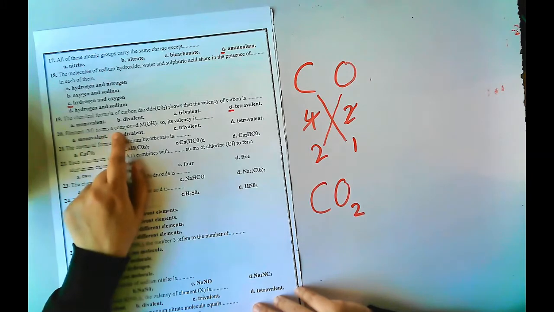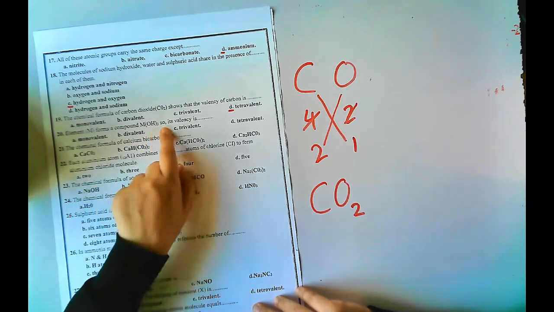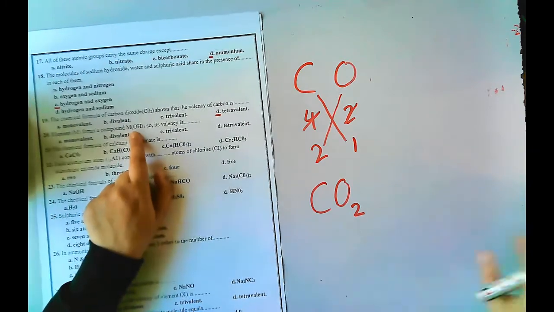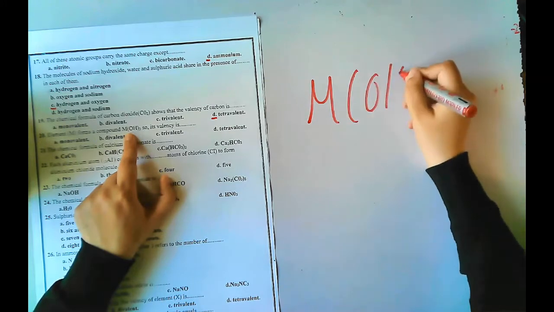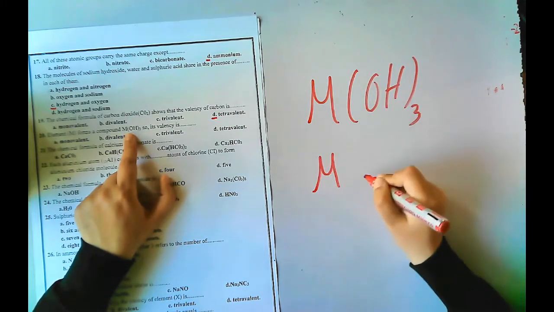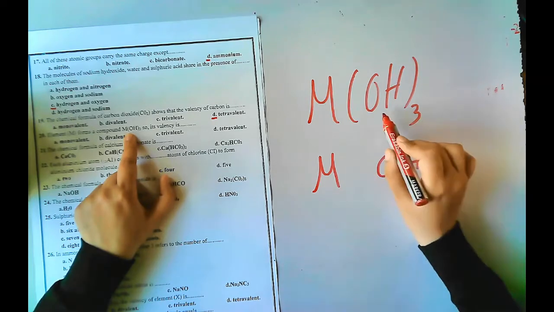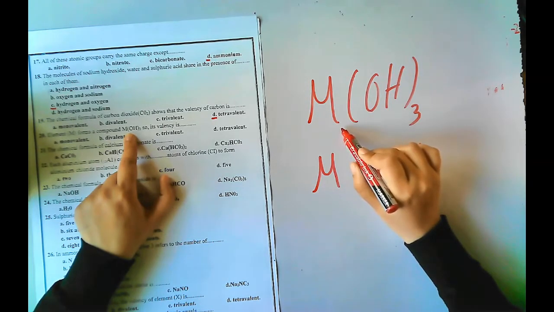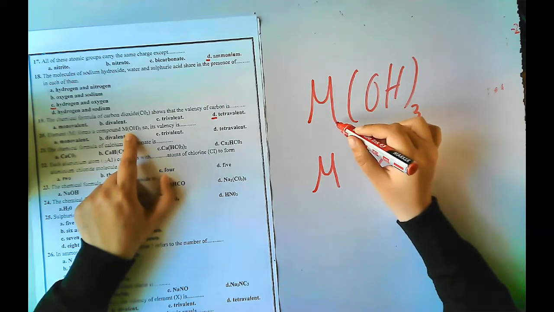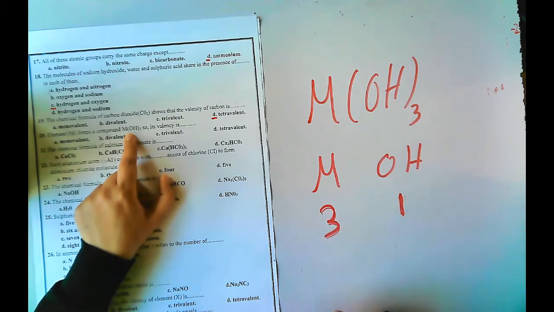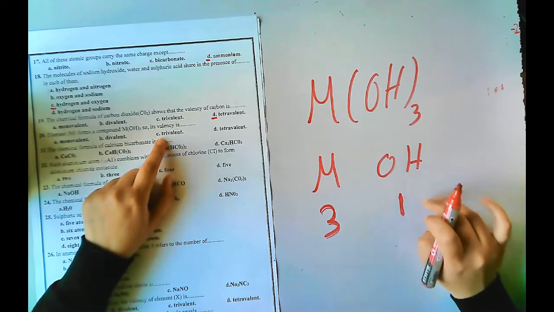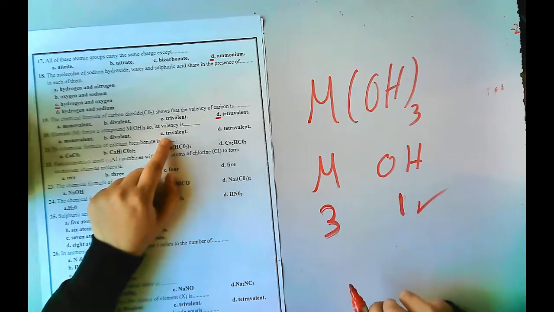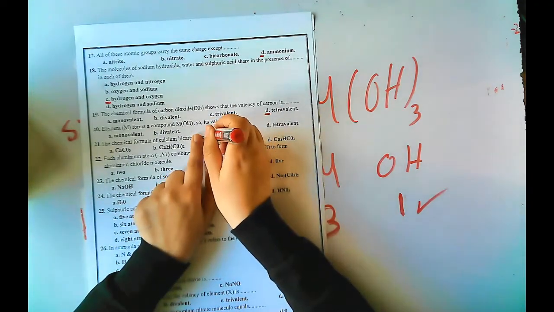Element M forms a compound MOH3. So what is its valency? Let's write MOH, then swap the valency of oxygen. Of course, here after M is a 1, and the 3 goes back, so the valency of M is trivalent, because the valency of hydroxide is monovalent. So the valency of M is trivalent.